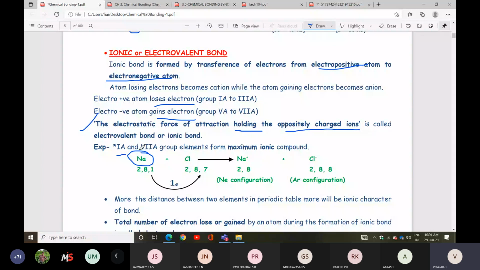In ionic compounds, there will be transfer of electrons. For example, we have NaCl and MgCl2. Here Na has the configuration 2, 8, 1. Chlorine has the configuration 2, 8, 7. So one electron is going to transfer. So here there is transfer of electrons.